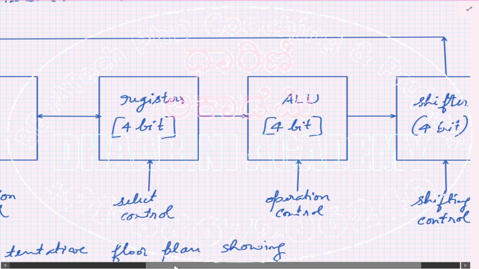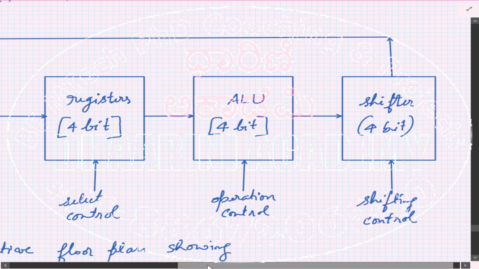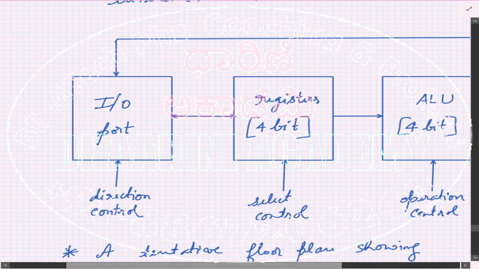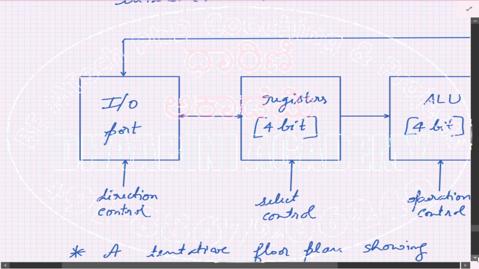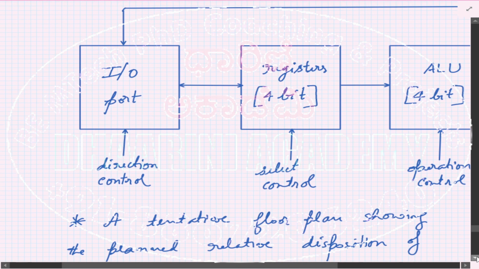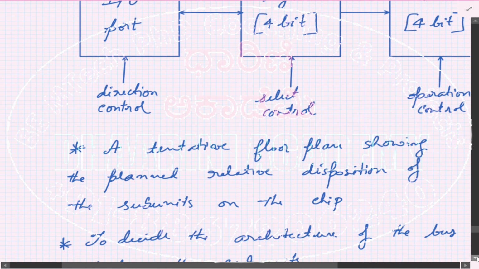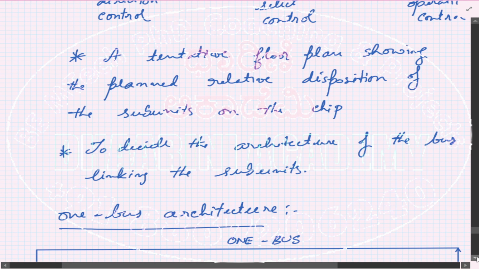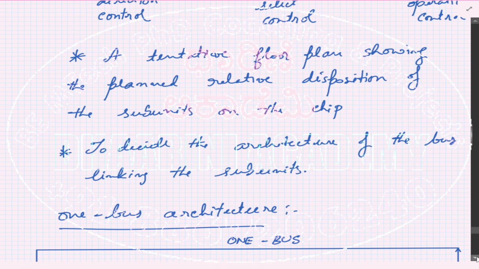Then it is given to the shifter, right? What type of shift you want, you can actually control over there. That is a shifting control. Left shift, right shift, shift through carry, shift without carry, rotate, etc. All those options are available. So out of those operations, which one you want to carry out at a given point of time, you can decide by the control signal.